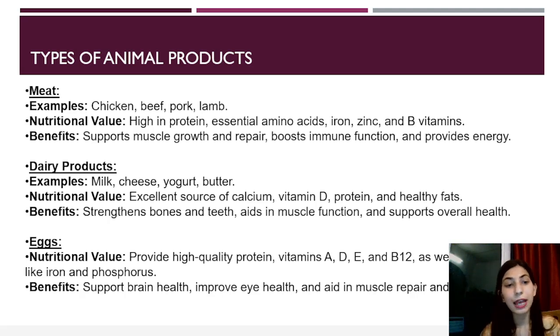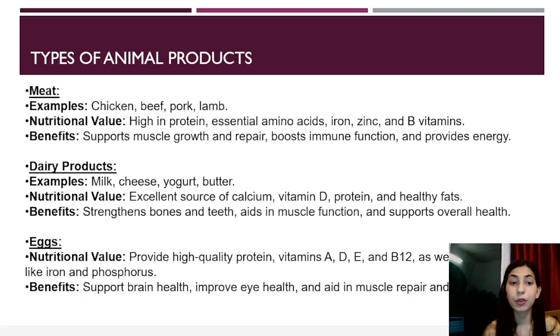Then dairy products, we have milk, cheese, yogurt, and butter. Nutritional value is that it is an excellent source of calcium. It is also an excellent source of vitamin D. Then you get protein. Then healthy fats. Benefits are that it strengthens bones and teeth as it's giving calcium. So bones and teeth are important.